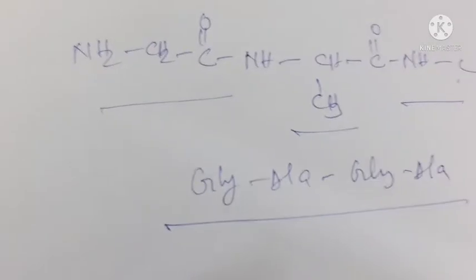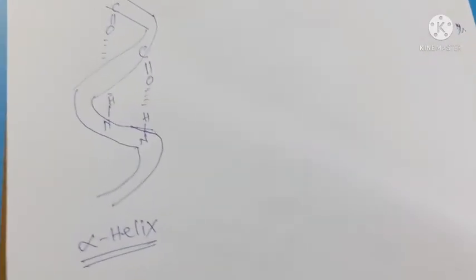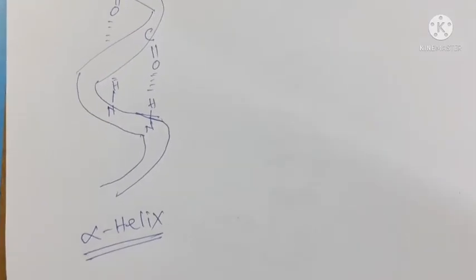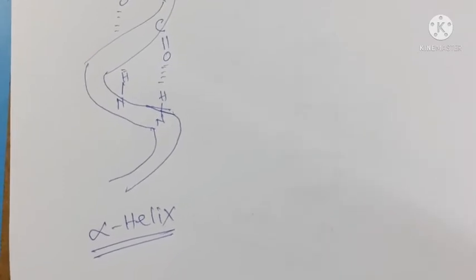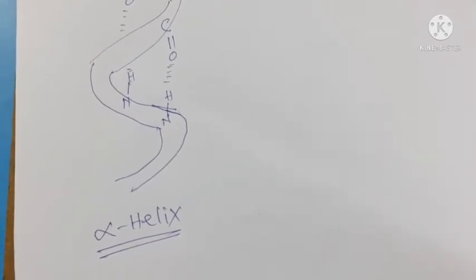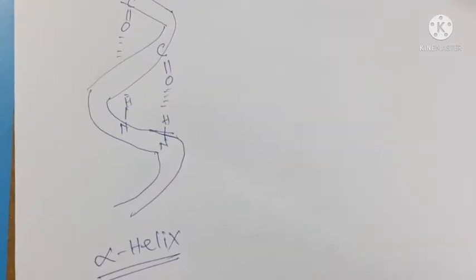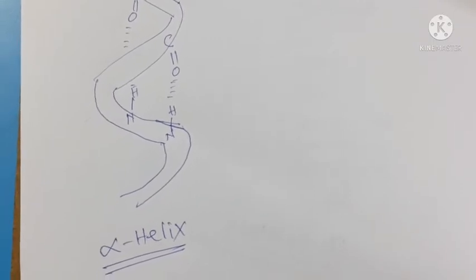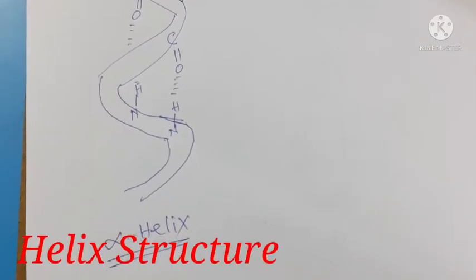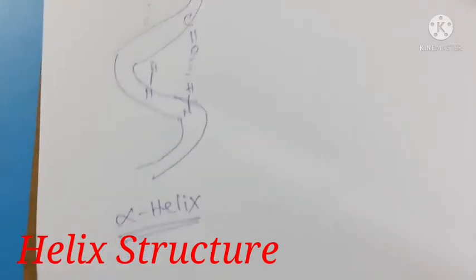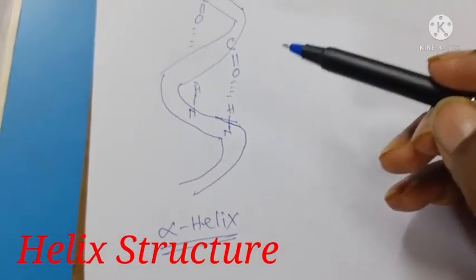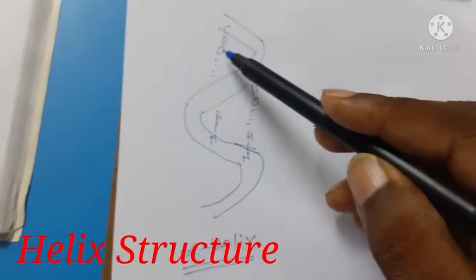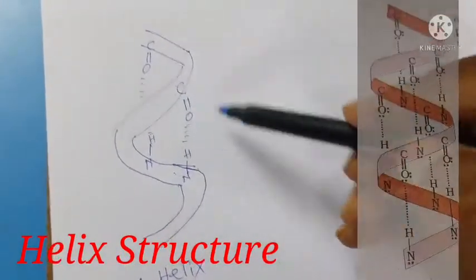Now we will be moving to the secondary structure of the protein. It refers to the shape in which a long peptide chain can exist. They are found to exist in two different types of structure: one is the alpha helix structure and the other is the beta pleated sheet structure. These structures arise due to the regular folding of the backbone of the polypeptide chain due to the hydrogen bonding between C double bond O and NH.